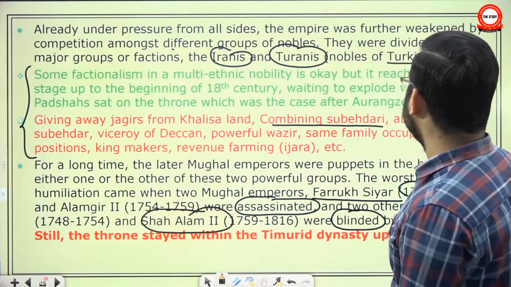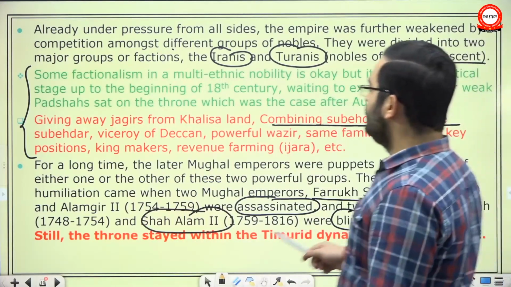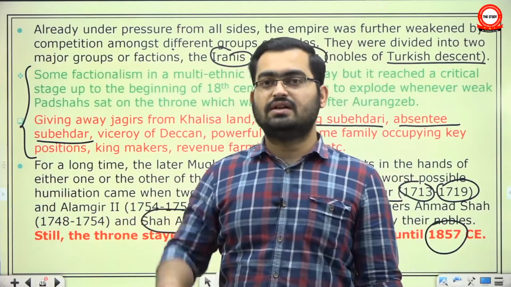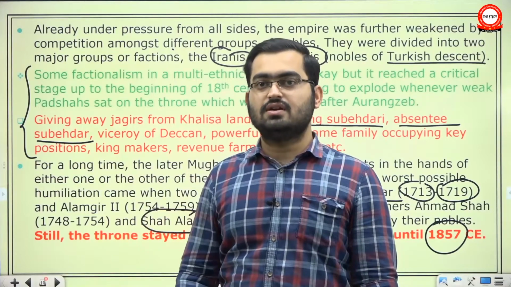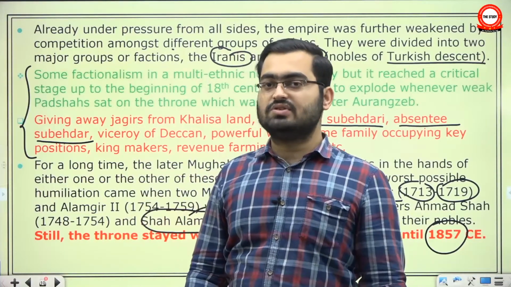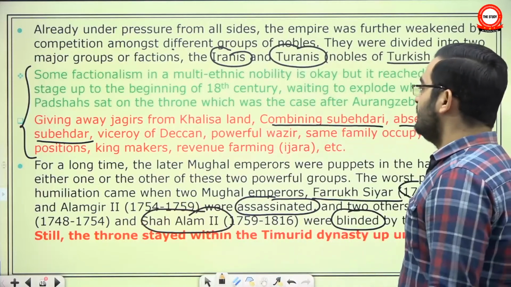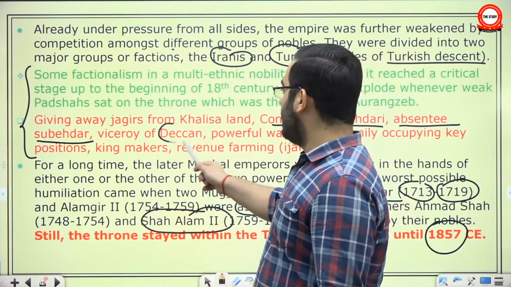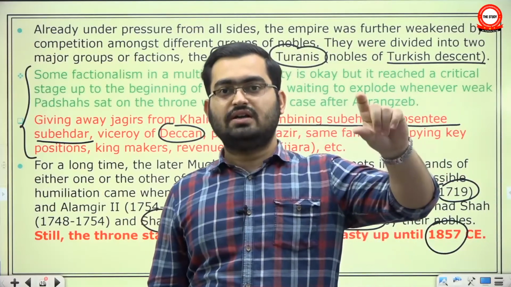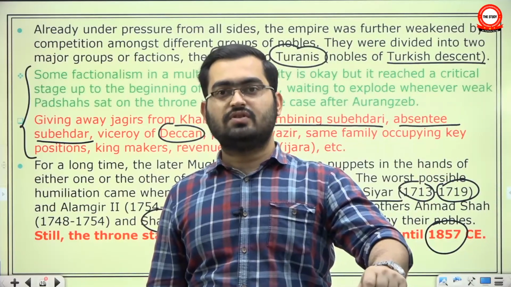Okay. Absentee Subedar means you want to be Subedar of a province because you want to have income from it, but you can't leave the center because you have to control the politics here. So someone else on your behalf will be Subedar of that province. Viceroy of Deccan. Earlier, there was directly the Badshah above the Subedar. So the Badshah was for the entire empire, and then there was a Subedar for a province.